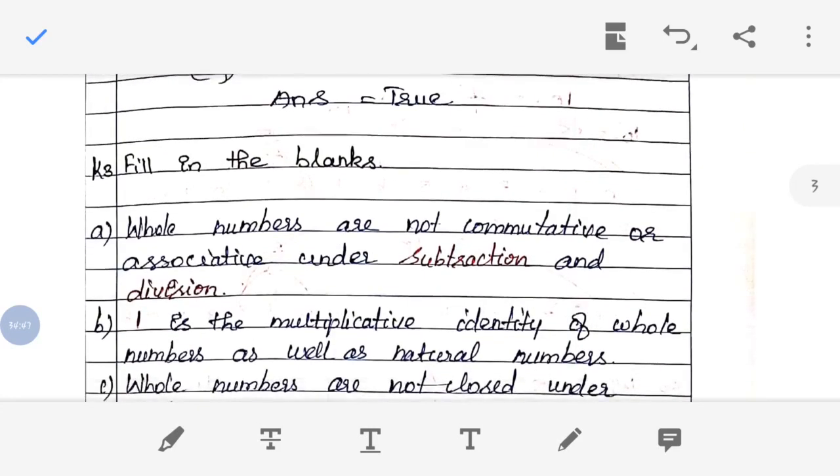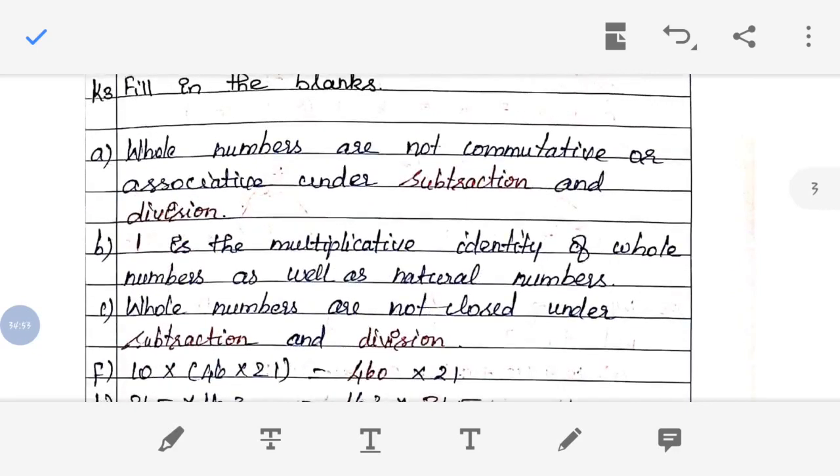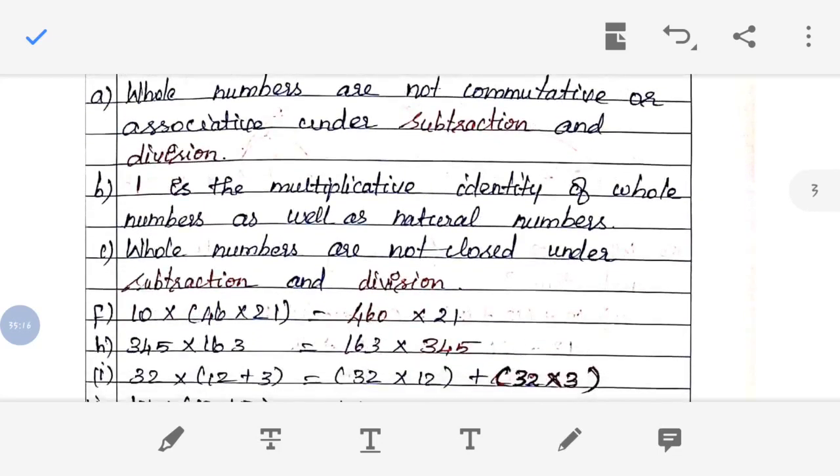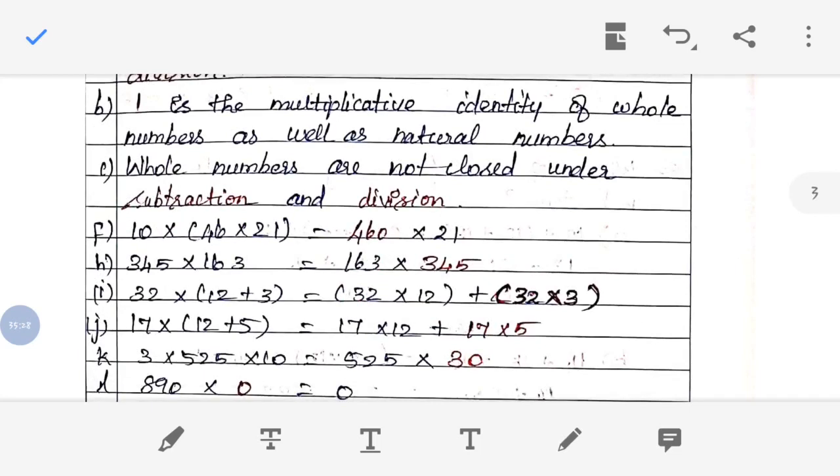Now we are going to see the next question, that is K3, fill in the blanks. Whole numbers are not commutative or not associative, where it is not satisfied: subtraction and division. So that you have to write. And dash is the multiplicative identity of whole numbers as well as natural numbers. 1 is the multiplicative identity of whole numbers or natural numbers. And then whole numbers are not closed under, where closure property is not satisfied, subtraction and division.